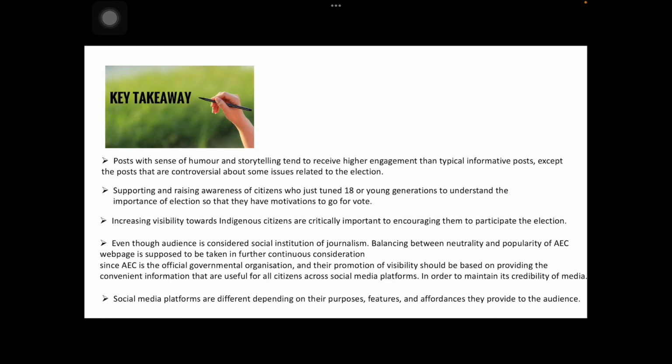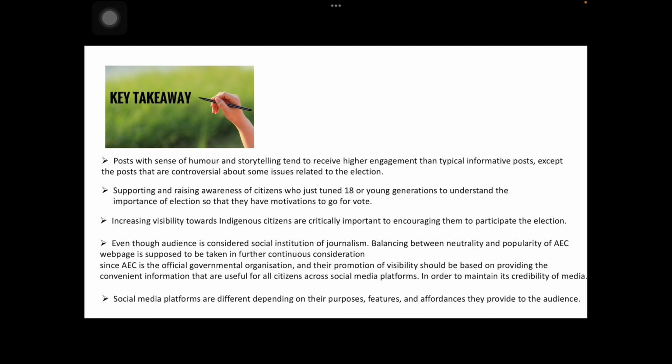Key takeaways. 1. Posts with sense of humor and storytelling tend to receive higher engagement than typical informative posts, except the posts that are controversial about some issues related to the election. 2. Supporting and raising awareness of citizens who just turned 18 or young generations to understand the importance of election so that they have motivations to go for vote. 3. Increasing visibility towards indigenous citizens is critically important to encouraging them to participate in the election.